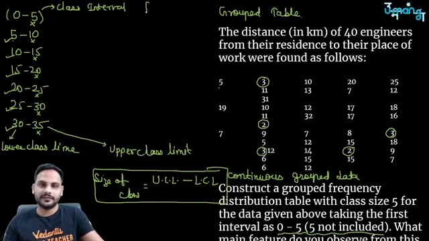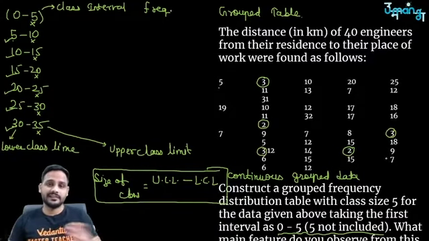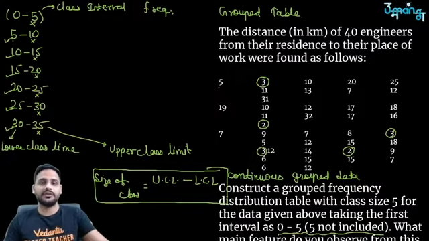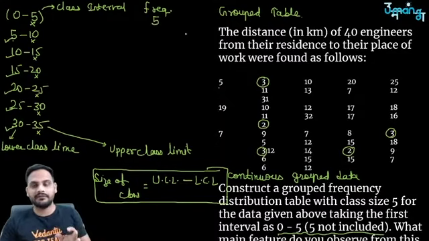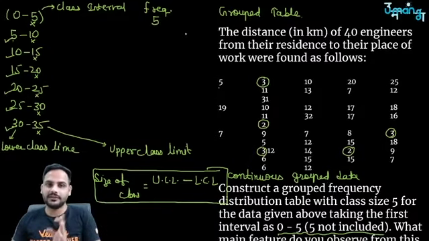There are five engineers who are living at a distance less than 5 kilometers from the place of work. So the frequency, that means how many engineers are there? 1, 2, 3, 4, 5. 5 engineers whose place of residence is from 0 to 5 kilometers from the place of work.